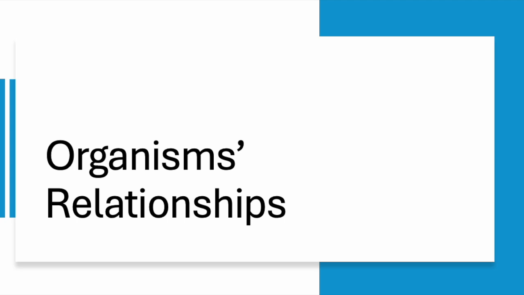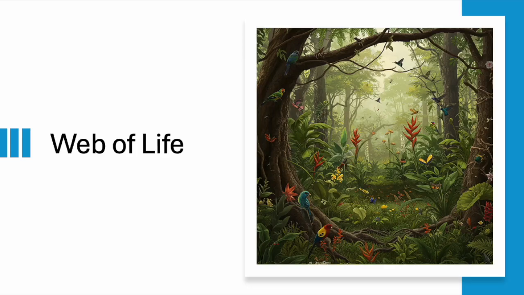In nature, organisms don't live in isolation. They interact with each other in a variety of ways, forming complex relationships that shape the ecosystems we see around us. Today, we'll explore some of the most common types of relationships: mutualism, predation, parasitism, competition, and commensalism.